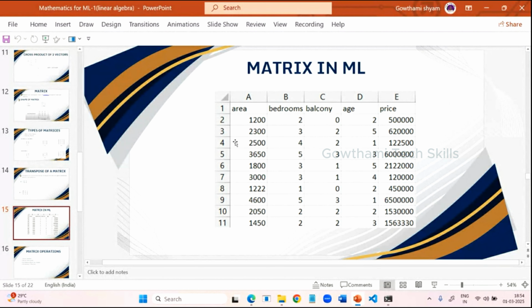So how many rows do you have here? 1, 2, 3, 4, 5 rows, sorry, 5 columns. How many rows do you have? Totally 12 rows and 5 columns. Understanding what I'm saying, everyone? Yes, ma'am.